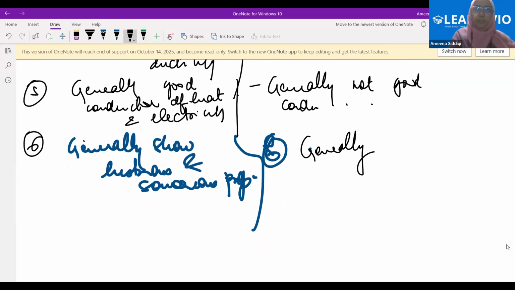Generally, metals do not have a very wide range of colors. They are generally silverish, grayish, or yellowish, golden. That's it. Whereas non-metals have a very wide range of colors. Is that what you were saying? Yes, ma'am.